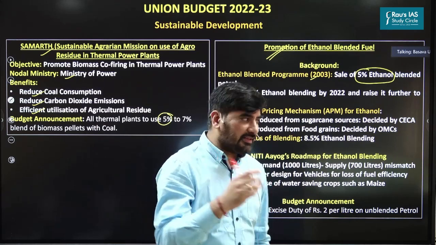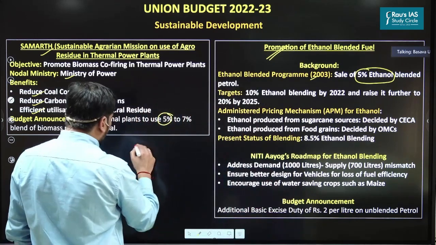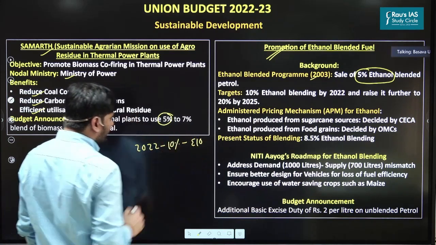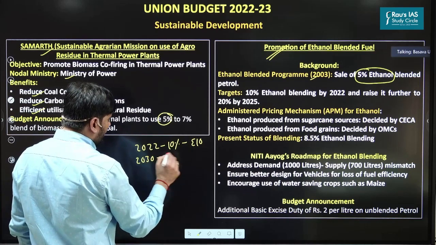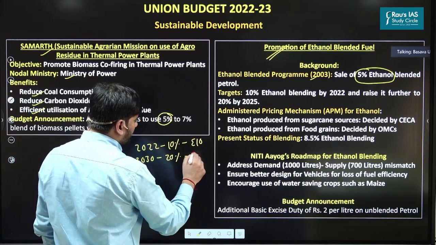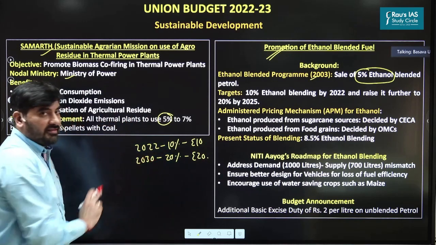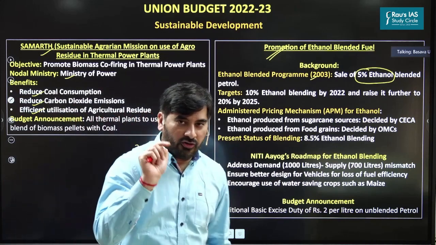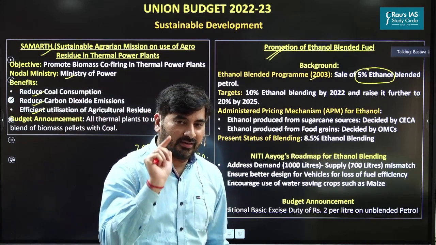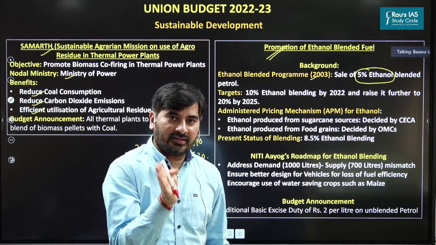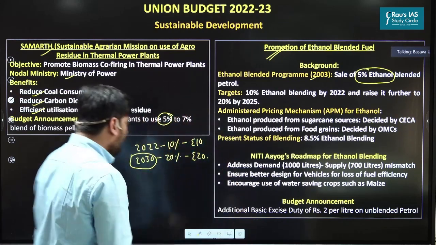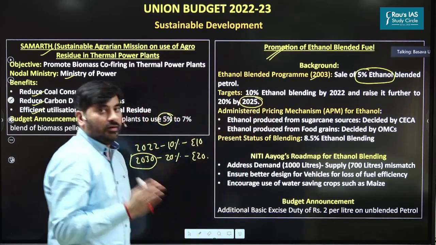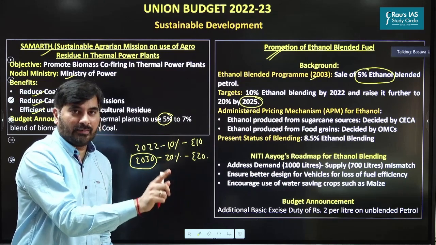Later, we came up with a target that by end of 2022, we must provide for 10% ethanol blending, that is E10. And by the end of 2030, we must provide for 20% ethanol blending, that is E20. So this target initially was what? 2030. But if you have been following newspapers, you must be knowing that recently Prime Minister Modi has decided to prepone this target. From 2030, now we are targeting E20 by 2025. So 5 years before. So please remember this.